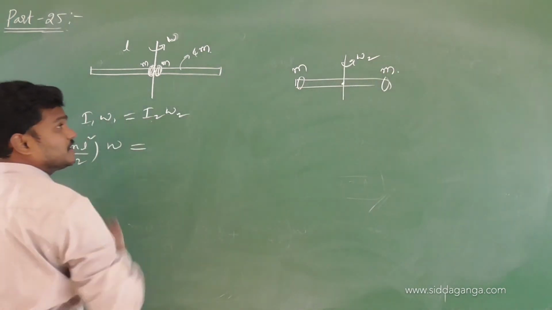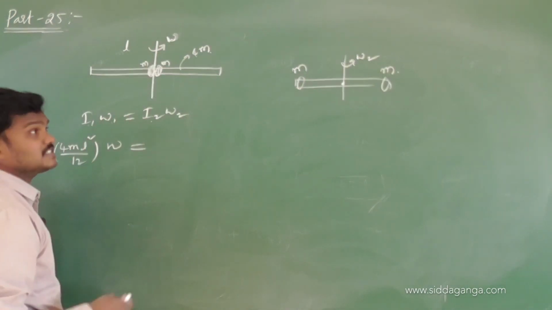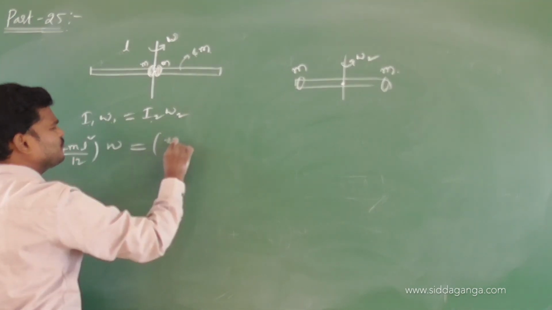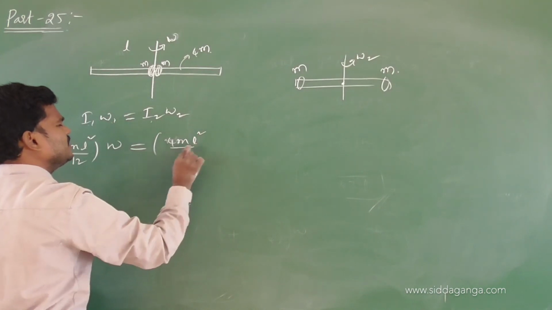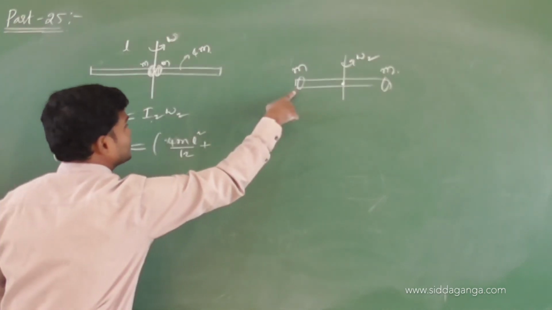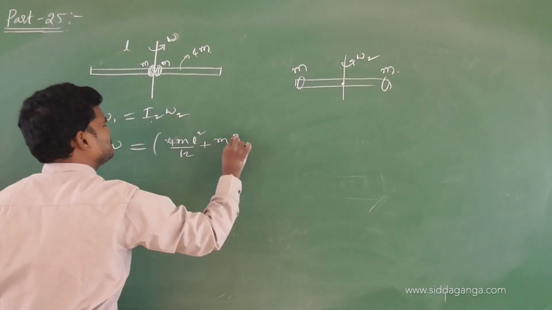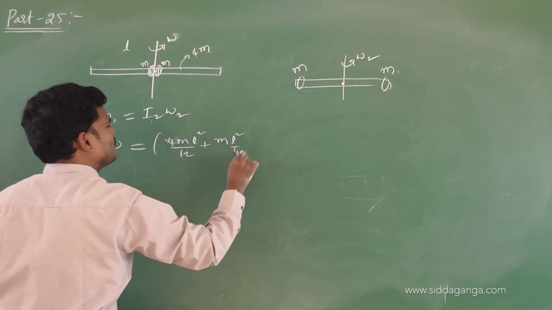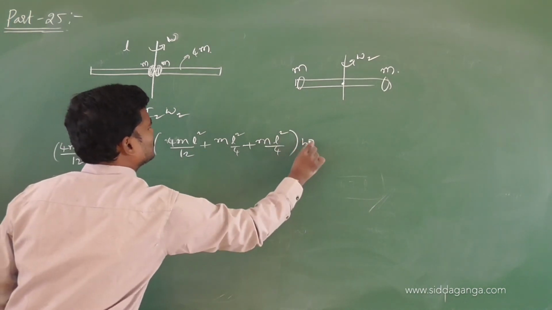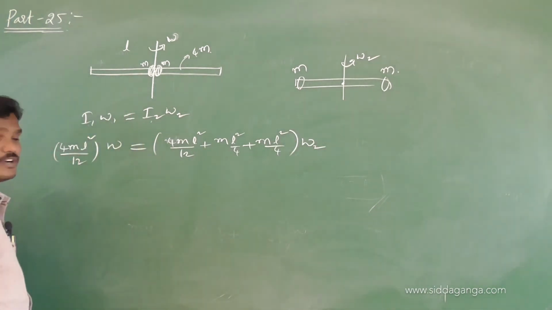Now I2 is nothing but the moment of inertia when the beads reach the end. So what is I2? M L square by 12 for the rod, plus 4m, and the bead is at what distance? L by 2. So 4m L square by 4, into omega 2. Our target is to find omega 2.